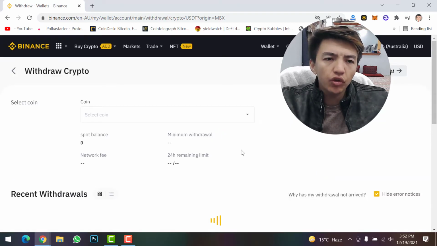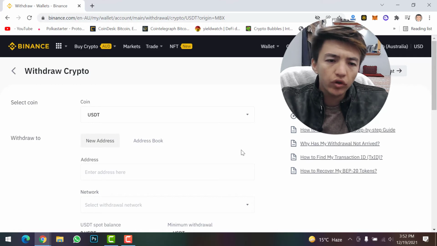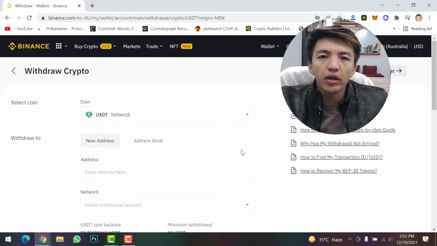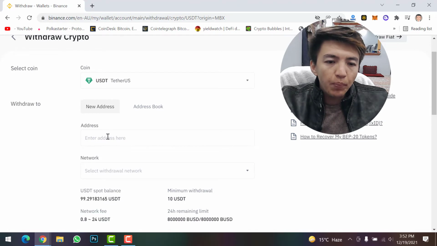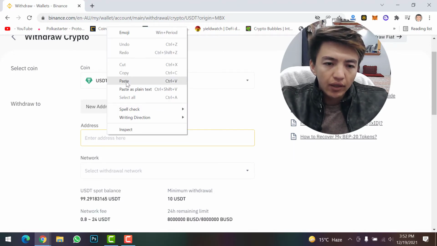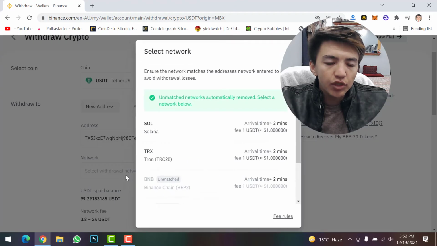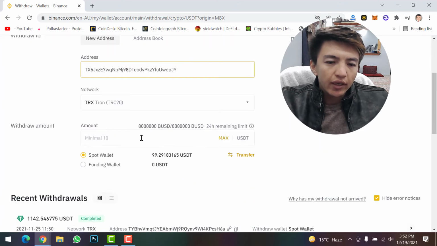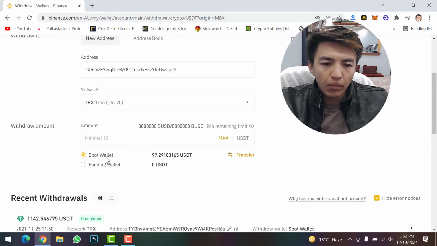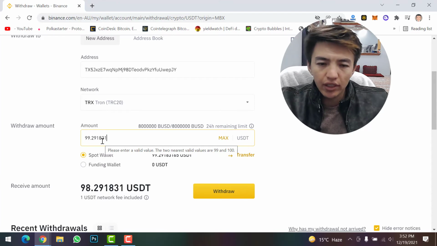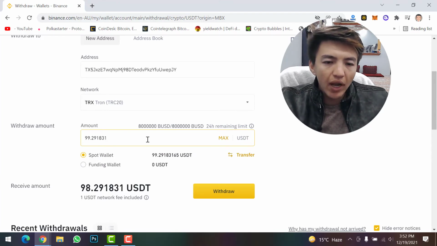So I have 99 USDT or 100 USDT, so I'm just going to transfer 100 USDT from my Binance to Margex account, and then simply paste the address here. Right click, paste. Now select the network, TRC, this one, TRC. Okay, then scroll down. Here I have my USDT, about 99.29 USDT. The minimum is 10 USDT, so I will click on maximum. Now just check everything. Yeah, click on withdraw option.